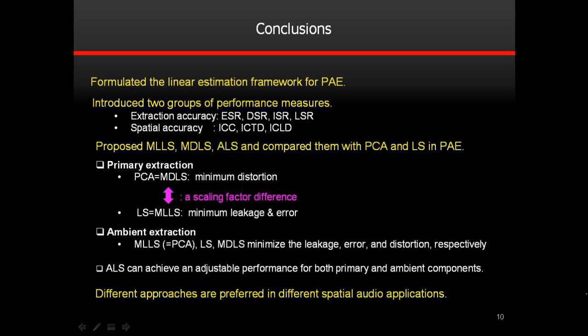With some more practical objectives, we propose three approaches based on the linear estimation. A comprehensive comparison and evaluation of these approaches have been conducted in this paper. Based on the advantages and disadvantages of these approaches, we can employ different approaches in different spatial audio applications.